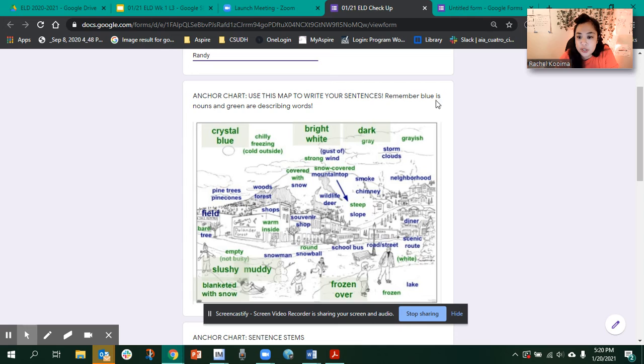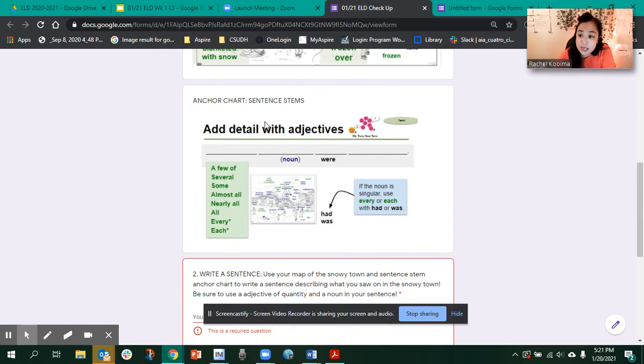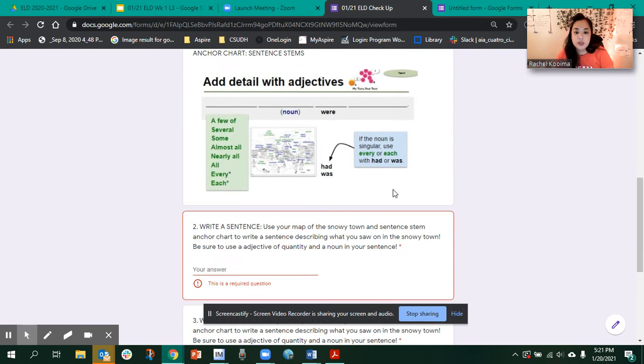So it says anchor chart. Use this map to write your sentences. Remember, blue are nouns and green are describing words. So we have pine cones, trees, woods, forest, shop, trees, school bus, road, street. These are the words that we're going to use the anchor chart to write our sentences. Now, here's the sentence stems that we're going to use. There's your adjectives of quantity. There's where you place the noun. You plug in that noun, were, had, was, and then describe it. So you're going to write 3 sentences.